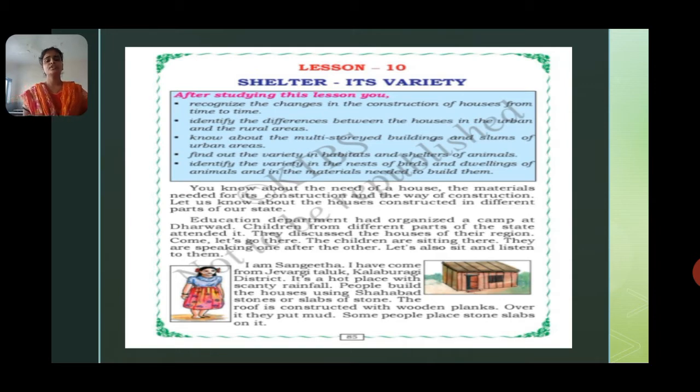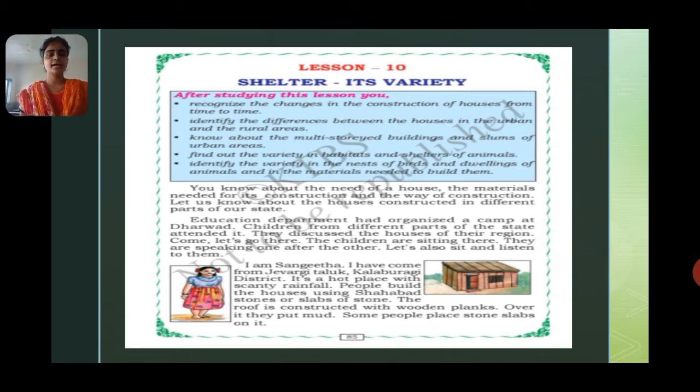Yes, we know how the houses are constructed in our locality. By studying this, we will come to know how the houses are built in different places of our state. The first girl is called Sangeeta. She is telling about the construction of buildings in her locality.